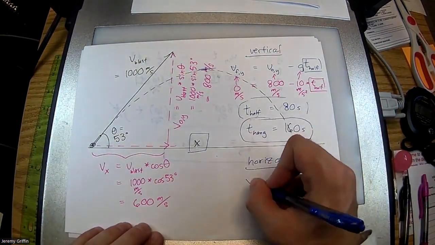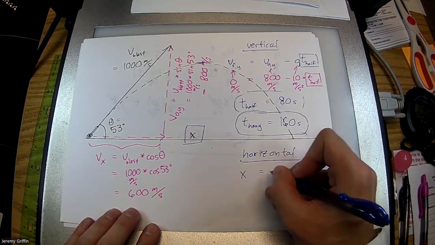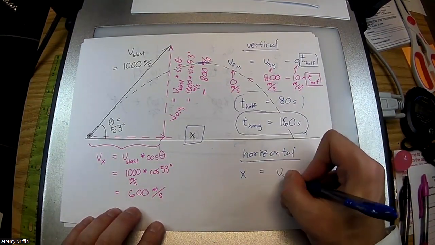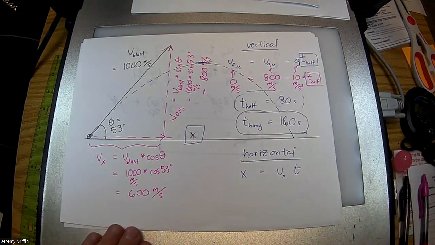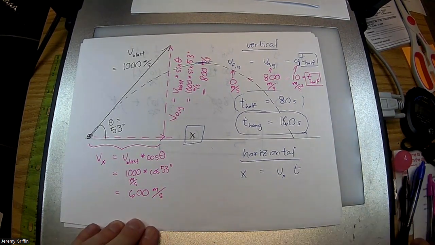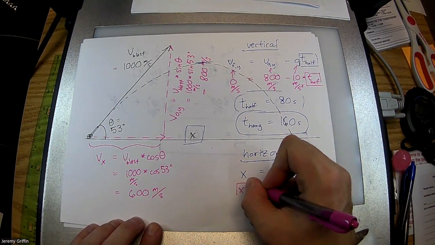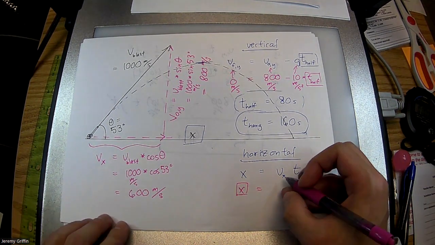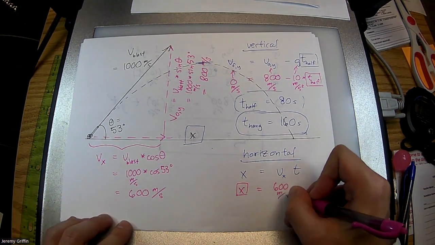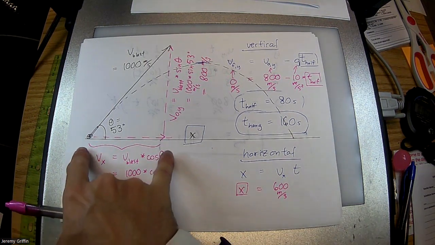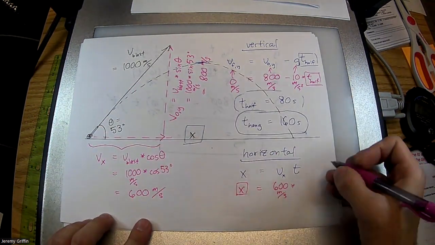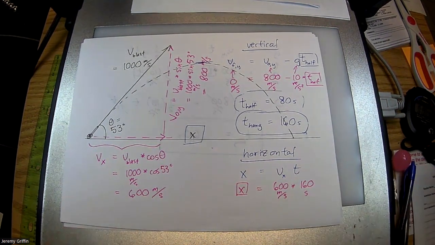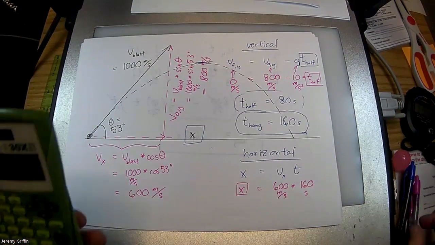Okay. And for that, there's only one expression we could possibly use. X equals what? What times what? V sub x times t? Wouldn't that be the case? Right? So let's put some specific numbers in here. X equals, how fast is it going across? 600 meters per second. Yep. Let's book it across at 600 meters per second. Times how much time? 160 seconds. Boom, boom.